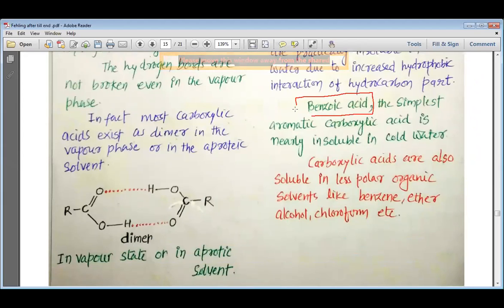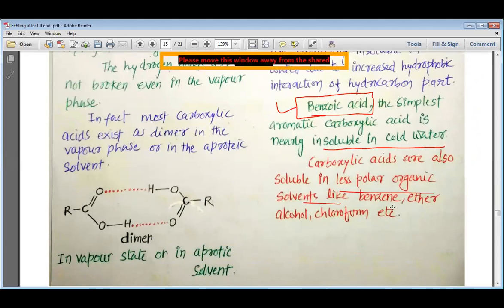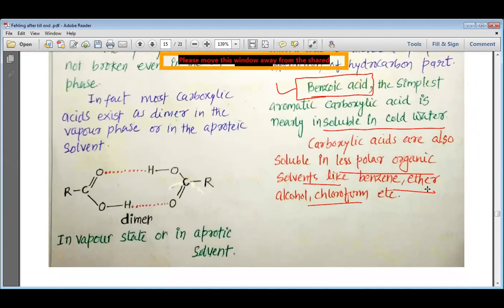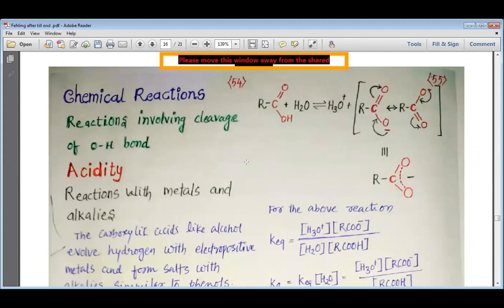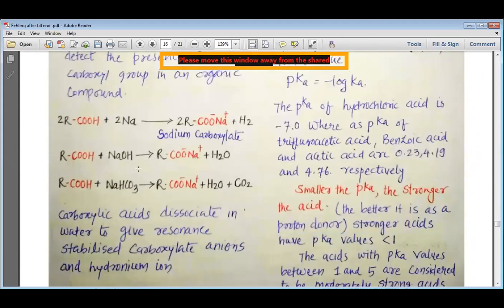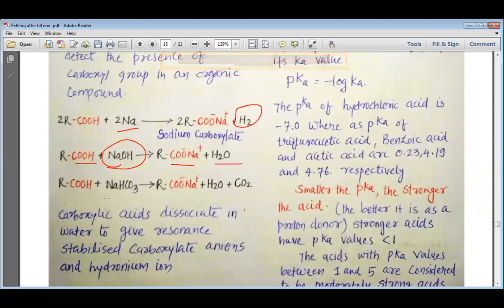The simplest aromatic carboxylic acid is benzoic acid, and it is also almost insoluble in cold water. Carboxylic acids are also soluble in less polar solvents like benzene, ethyl alcohol, and chloroform. Now, let us try to understand their acidic behavior. Carboxylic acid reacts with metal to produce hydrogen gas. Carboxylic acid reacts with base to produce salt and water. Carboxylic acid even produces carbon dioxide gas with metal carbonate and metal bicarbonate.